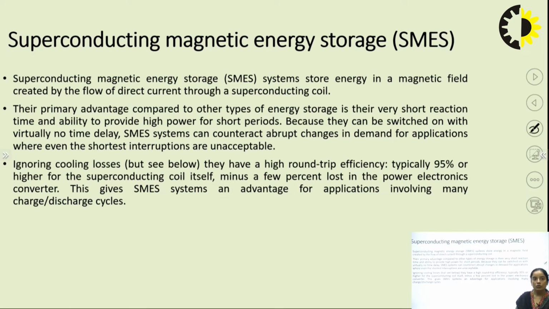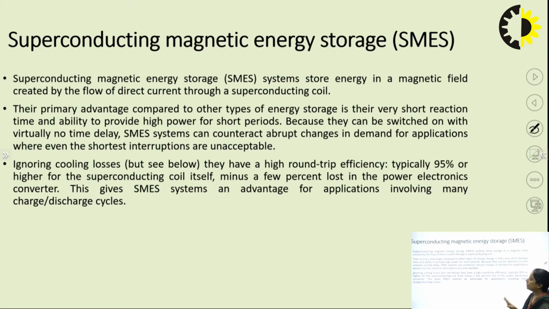But the problem is that with the SMES system we have to put in a cooling system, okay, we will see the diagram also. Cooling system will be associated with this SMES, and that cooling part is the loss.